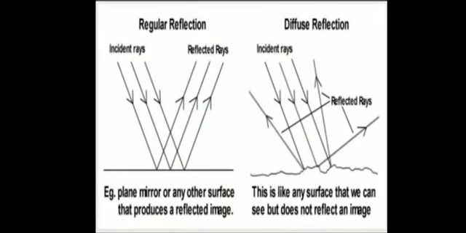Here we can see through the pictures. Regular reflection: that is the incident ray. When it falls on a plane mirror or any other smooth surface, it reflects. Those rays are called reflected rays. See the diffuse reflection: incident rays fall on the rough surface. How the reflected rays move, we cannot identify properly. It does not reflect an image. We cannot see a proper image in diffuse reflection.